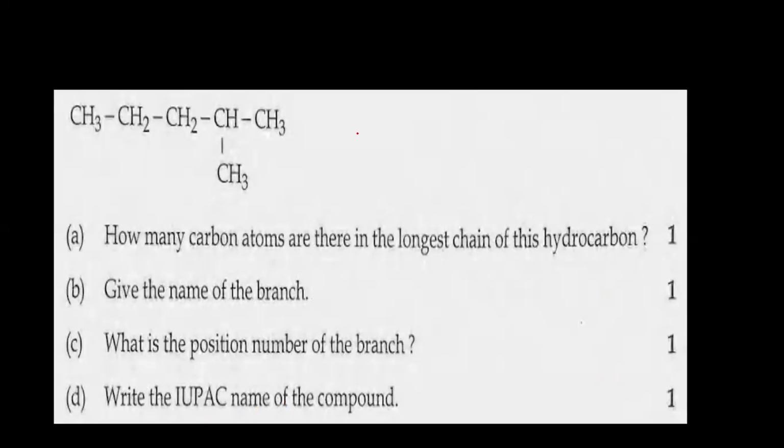This is the organic chemistry question. How many carbon atoms are there in the longest chain of this compound? You have to find the longest carbon chain, right? Number from here: 1, 2, 3, 4, 5. So how many carbon atoms are in the longest chain? Yes, 5 carbon atoms, right? No doubt. Then the next question: give the name of the branch. When you look at the branch, you will understand that it has one carbon, so it is a methyl branch. The name of the branch is methyl.